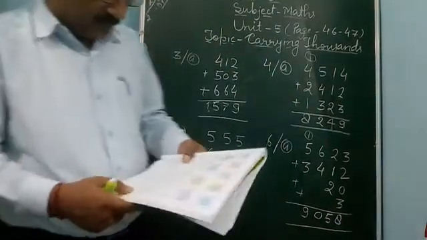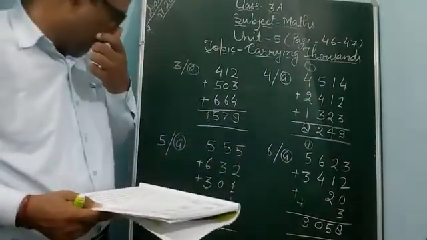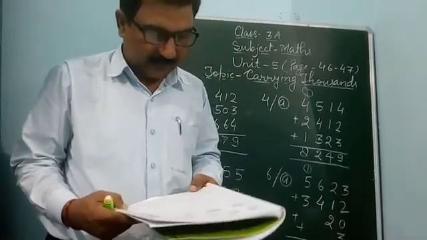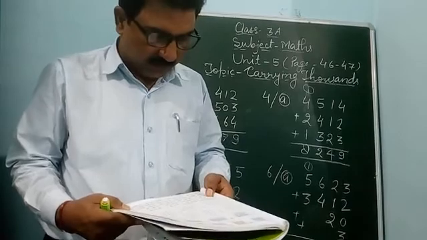So dear student, you can do 6th B, C, and D yourself. It is very easy. Next, question number 7.